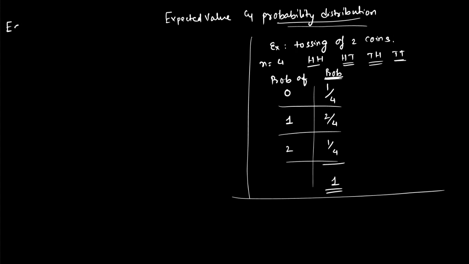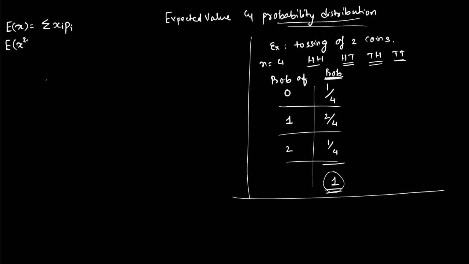How to find the expected value of x? It is sigma xi pi, multiplying by probability. Why is it not divided by sigma pi? Because sigma pi is always 1. That we have understood in the previous lecture. Is it all right? Let me explain another thing.